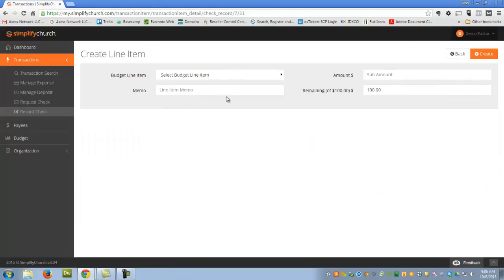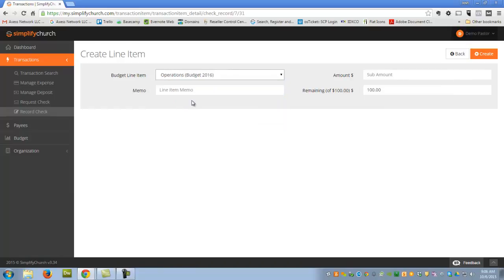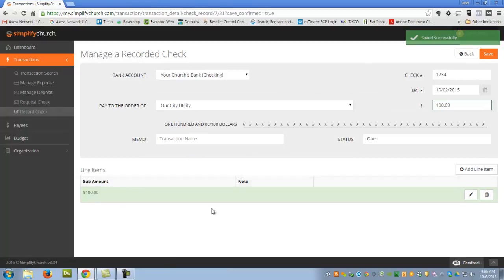Again, add a line item, and we will select the budget line for operations. As we get drilling down, we would probably have your water budget as a subline of your operations. $100. Create it, save it. So now it saved the line item, and if it's greened out, again, that means it equals the total for the check. Click save, and that will submit it to us to be processed.